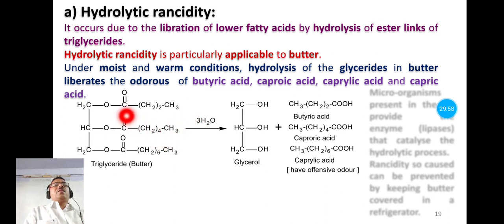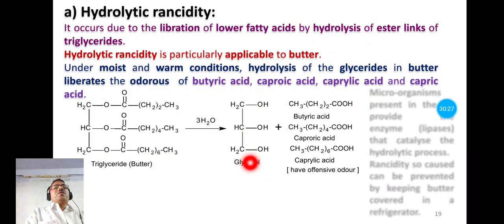This ester linkage is hydrolyzed, and that forms carboxylic acids. These are low molecular weight carboxylic acids: butyric acid, caproic acid, caprylic acid. So this is a mixture of low molecular weight carboxylic acids, and they have an offensive odor, and here glycerol.